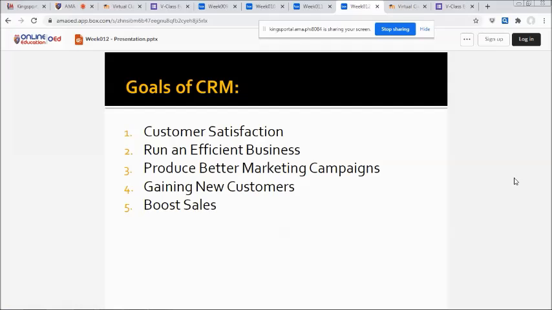So how about boost sales? Finally, this last objective is what drives all of the other objectives above. With so much competition in the market today, it is important more than ever that businesses stay relevant and keep offering new things to their clients.